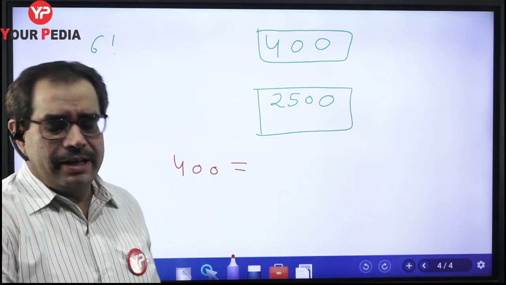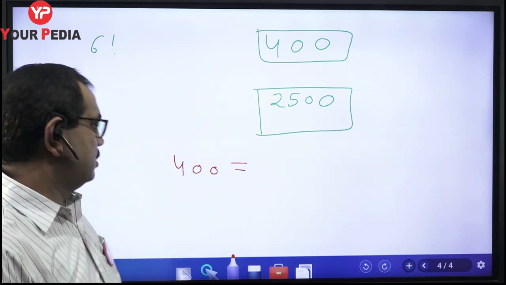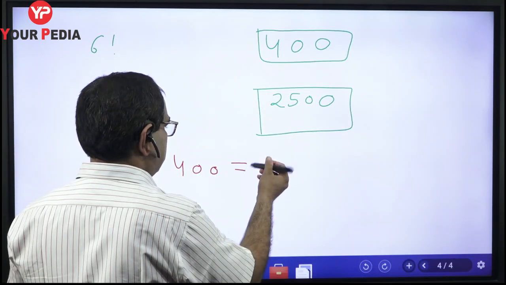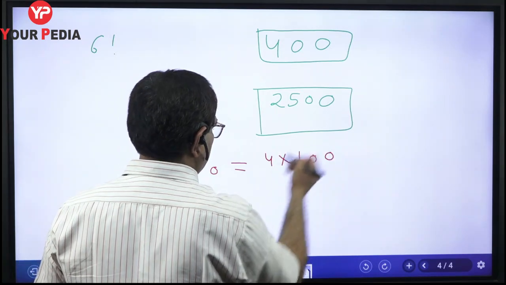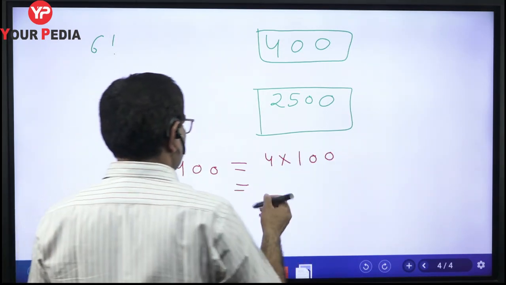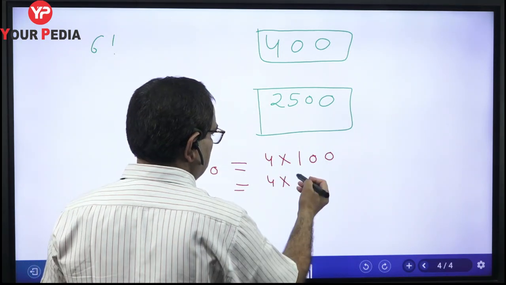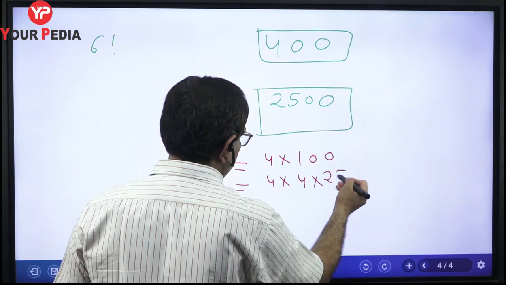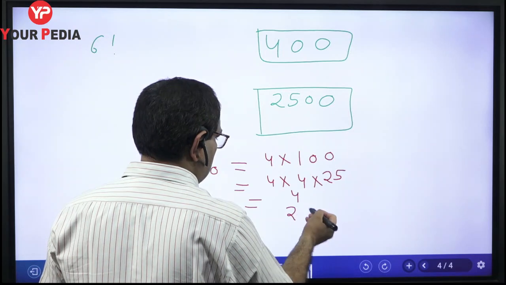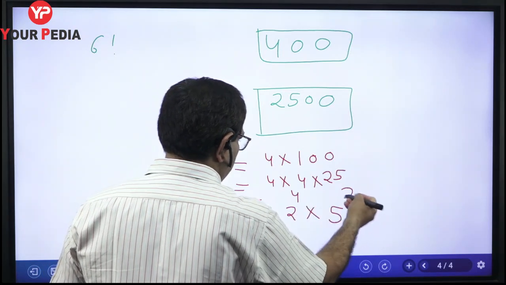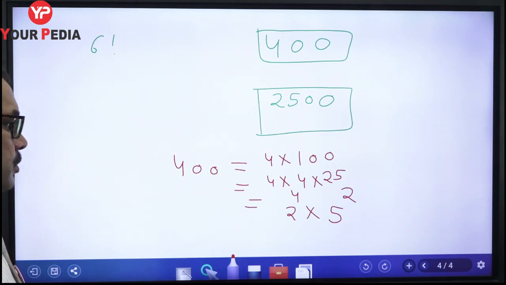So this 400 can be written as 4 into 100, equal to 4 into 4 into 25. So 16 means 2 raised to the power 4 multiplied by 5 raised to the power 2. This is the prime factorization of this number. Okay.